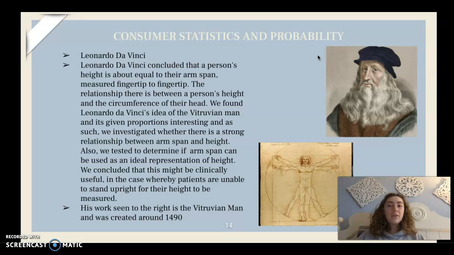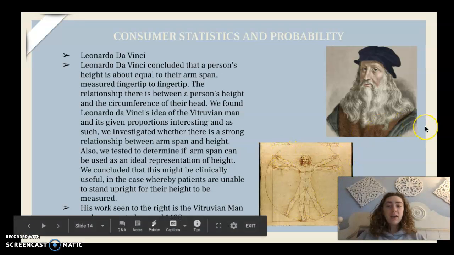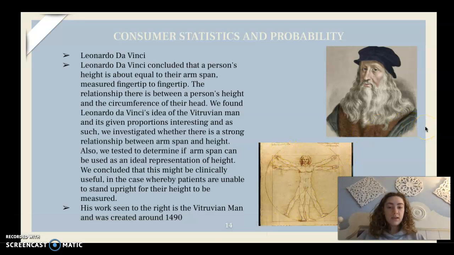Within class, we had to give our own measurements, and then we had a spreadsheet that Dr. Sarah put together, which showed the correlation between if his findings held true or not. We concluded that this might be clinically useful in the case where patients are unable to stand upright for their height to be measured. His work to the right is the Vitruvian Man, and that was created around the 1490s.